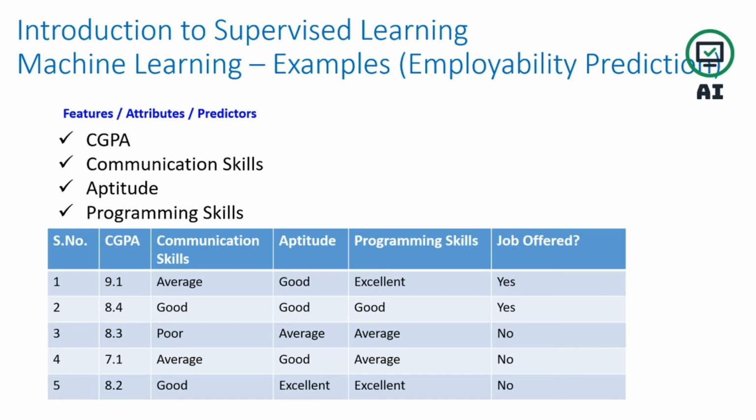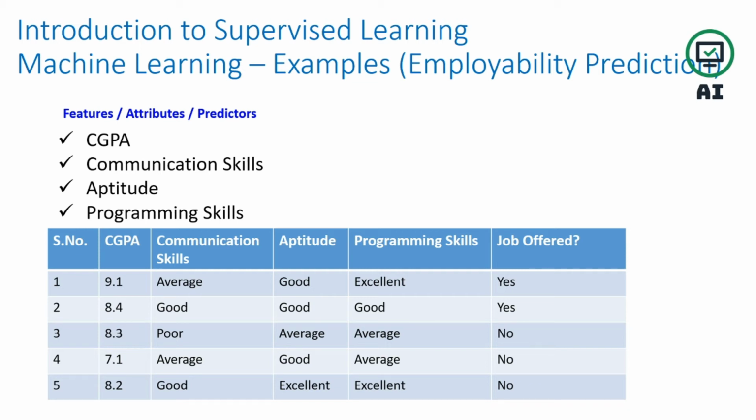The important thing here is the CGPA. This is one attribute that will influence our decision, then communication skill, then aptitude, and then programming skill. All this data we have as history data, and then we build a model on top of this data. If you give new student data to that model, it will correctly classify whether that student will get a job offer or not.